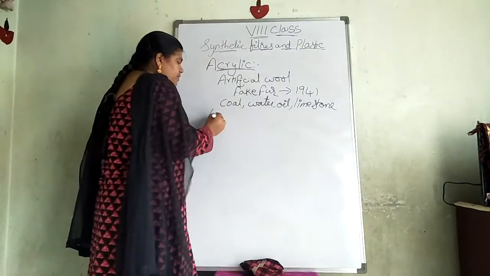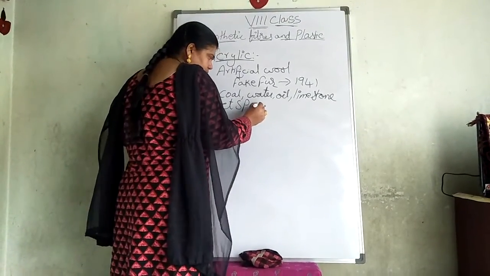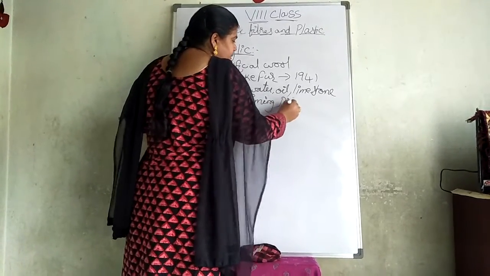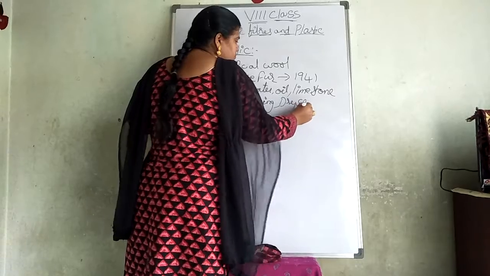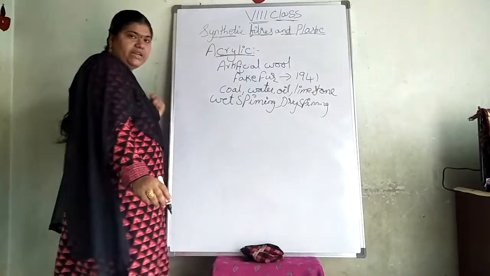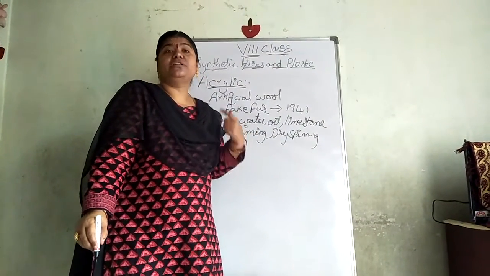Here two processes take place: wet spinning and dry spinning. Wet spinning and dry spinning are the processes to make this acrilan. Why did people go for this artificial wool?